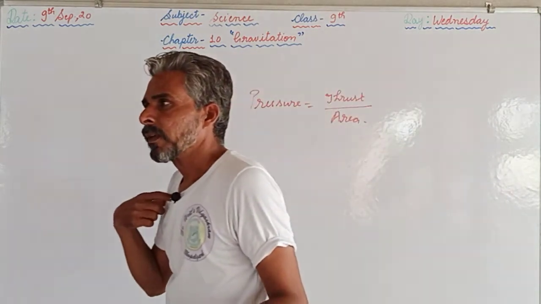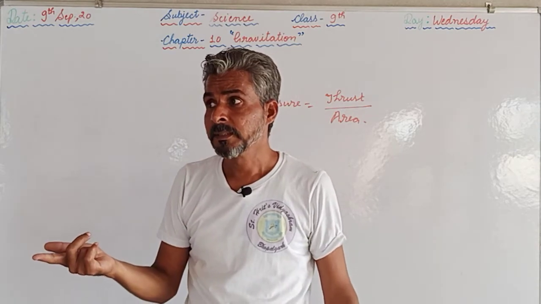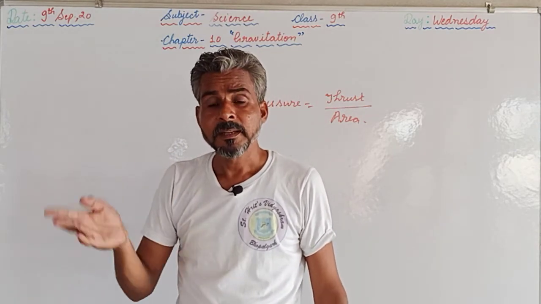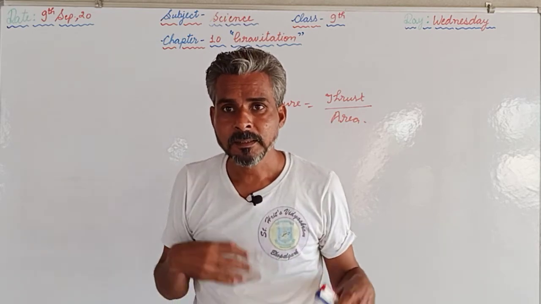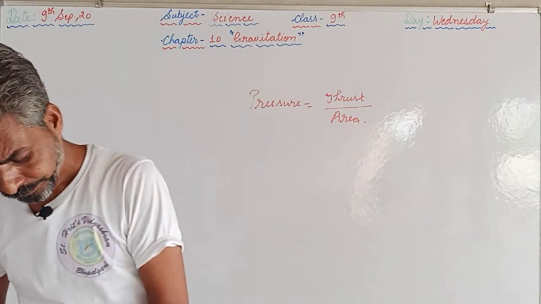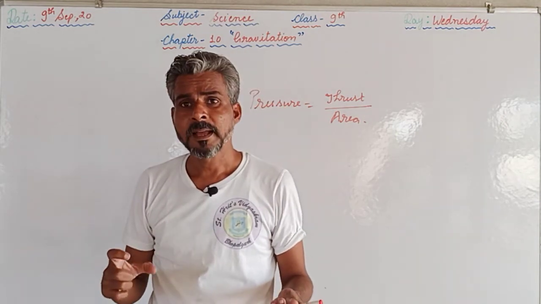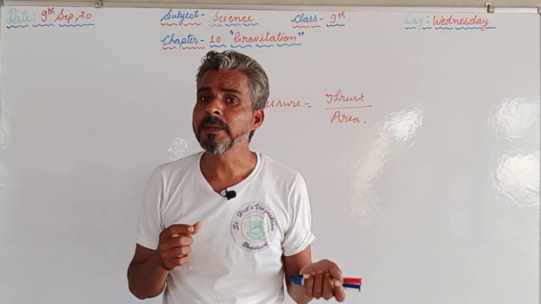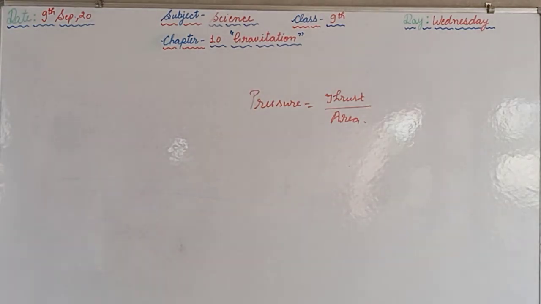So by having the thinner straps, the area will be less and the pressure will be more exerted on the body of that student. That's why we can say that the school bags having broadened straps will be comfortable for the students or the person who is carrying that bag on his or her back. So afterwards, what do you mean by buoyancy?